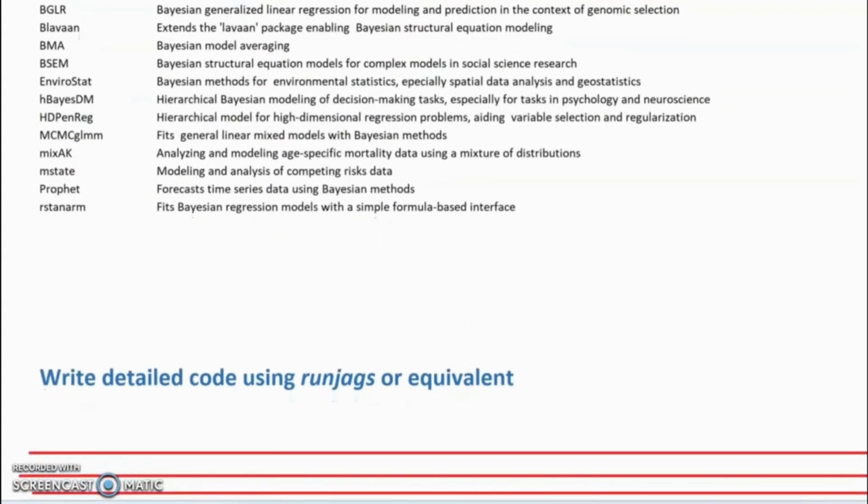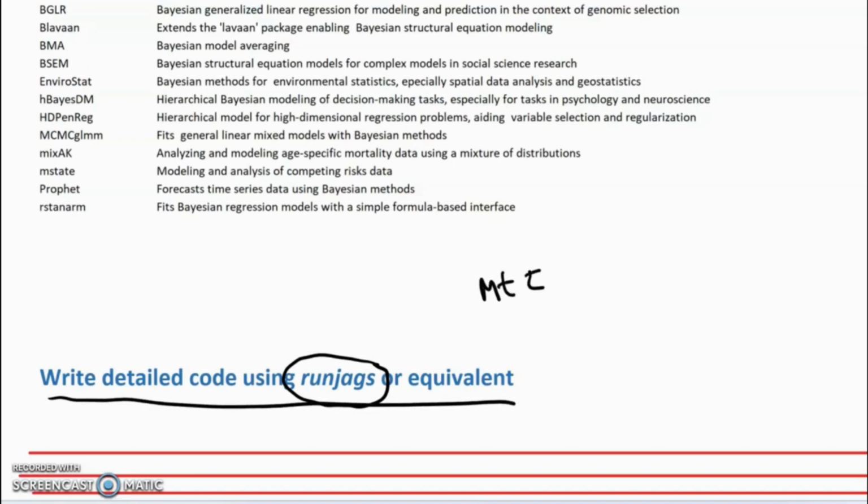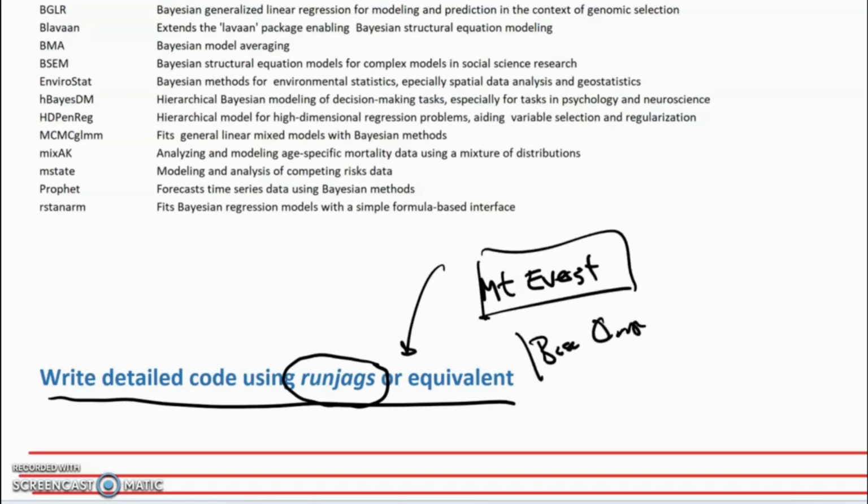And then there's the final, smaller group. The smallest group are those that might eventually write code directly to implement Bayesian analysis in something like runjags or WinBUGS. The way that I think of that is that writing code in WinBUGS is equivalent to scaling Mount Everest. And if that's the case, then this seminar gets one to base camp. In other words, the seminar provides the foundation, but the biggest challenges lie ahead.